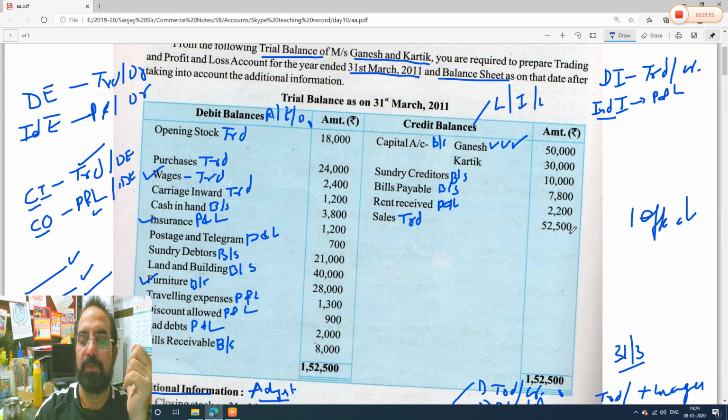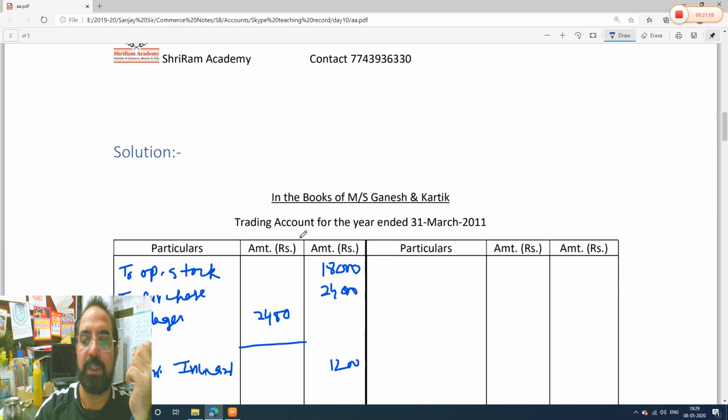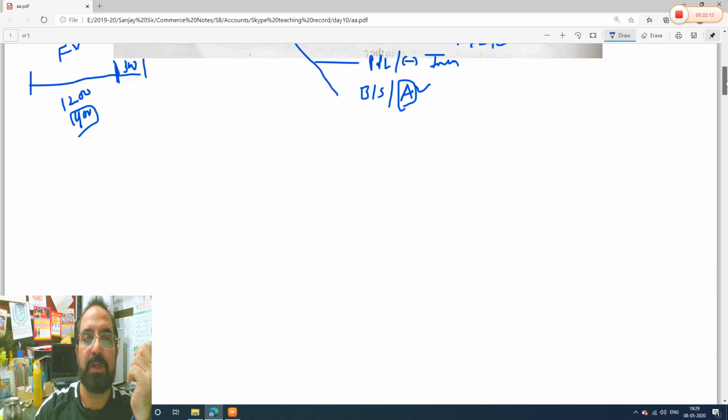Next item we will see, that is the last item of our trial balance. Sales 52,500. We know sales is what? Direct income. So sales will go to trading account. See, trading account, direct income, direct incomes by sales. What is the amount? 52,500. Okay guys, done. Now after that we have done the posting.